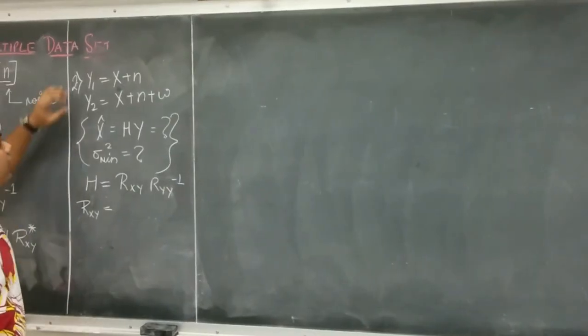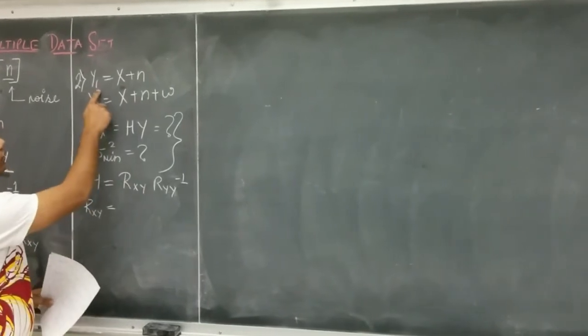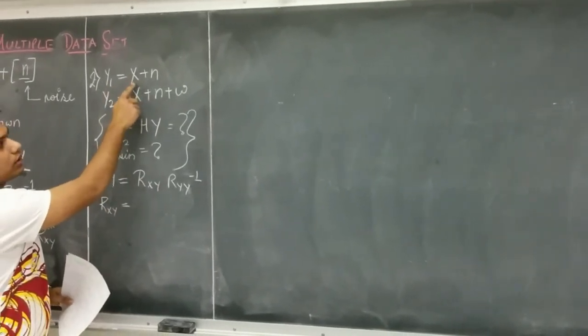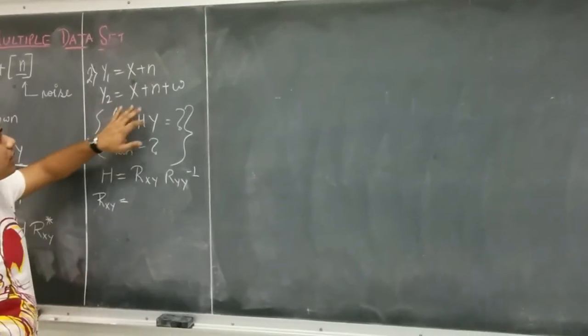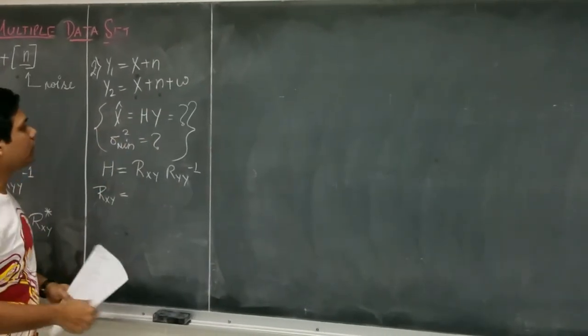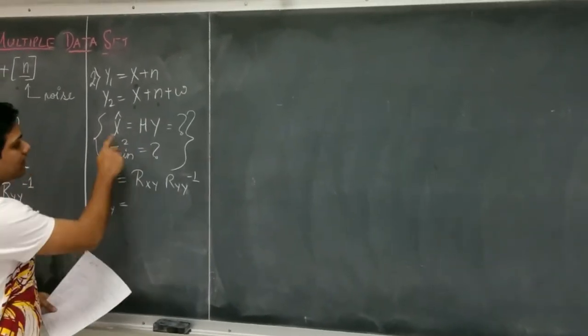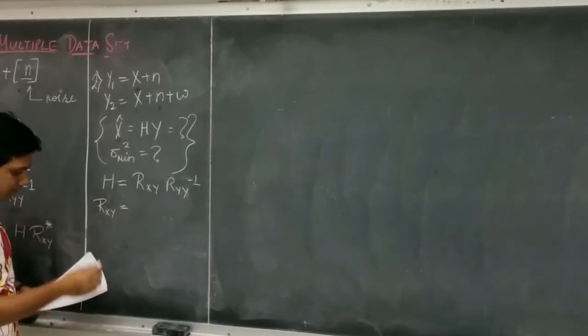So now we have other two data sets for our calculation. In the first experiment, we got our targeted signal with some noise, and in the second experiment, we got the same signal with the same noise plus some new noise. We will again calculate x cap, which is the estimator, and the minimum variance of the error.